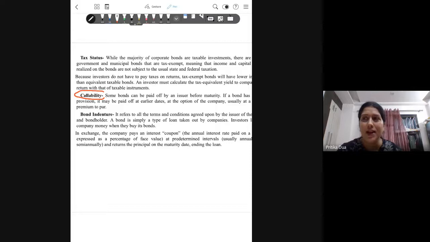Just think and tell me, why would an issuer call a bond before the maturity? Why would the issuer call a bond before the maturity? Try to make the effort or exercise this option.